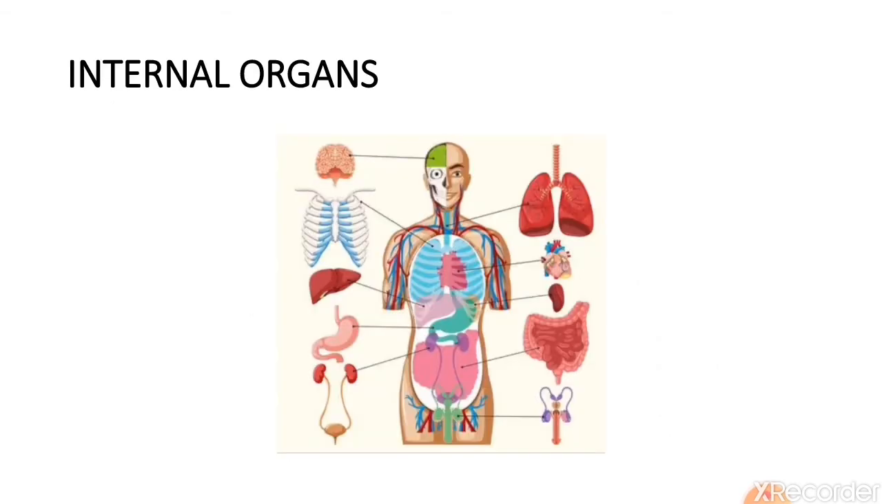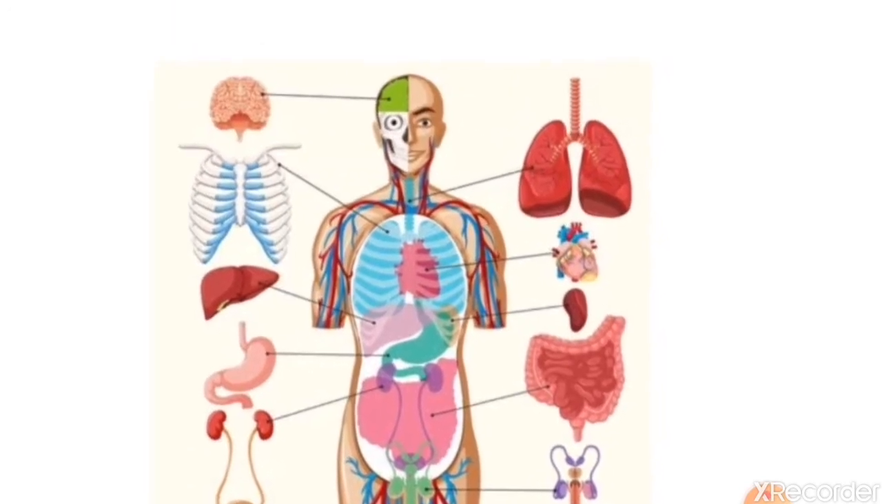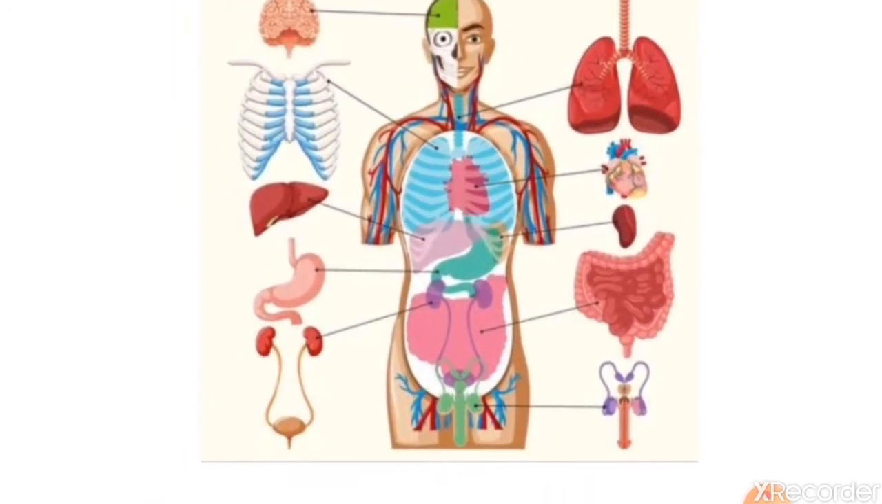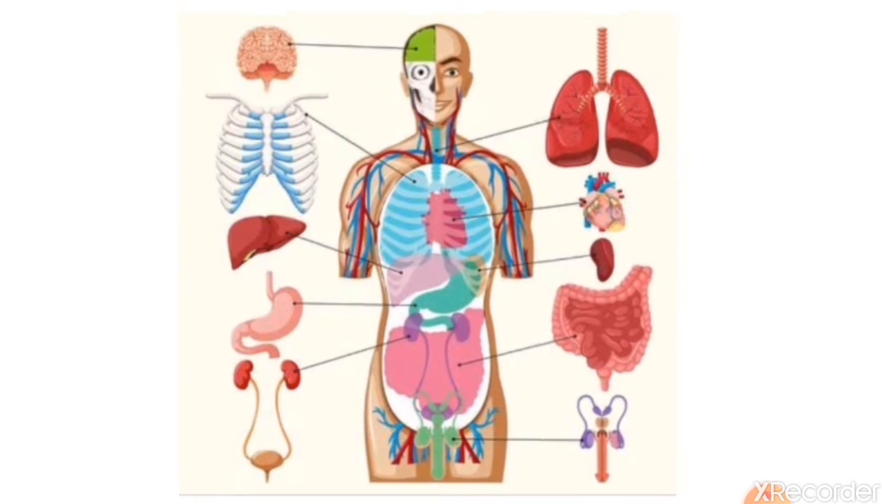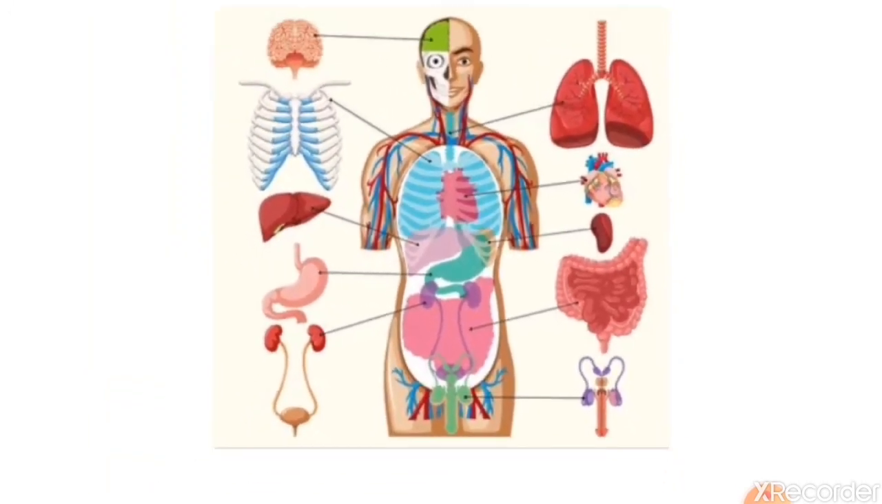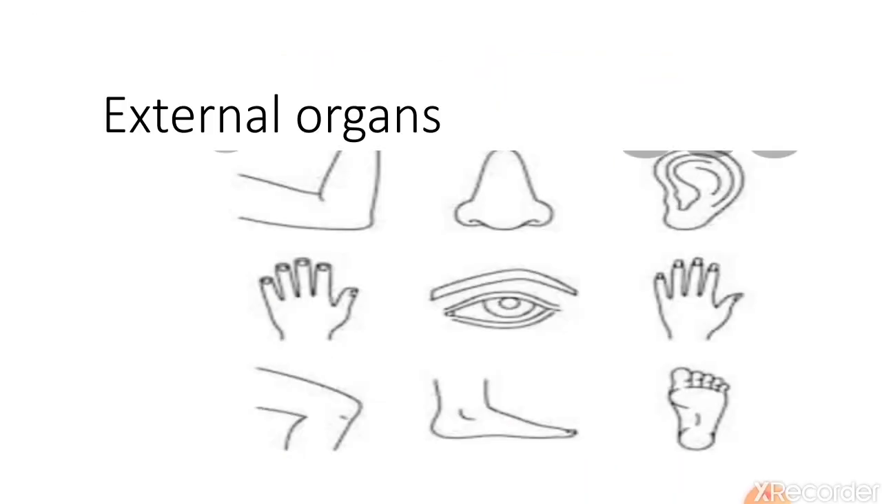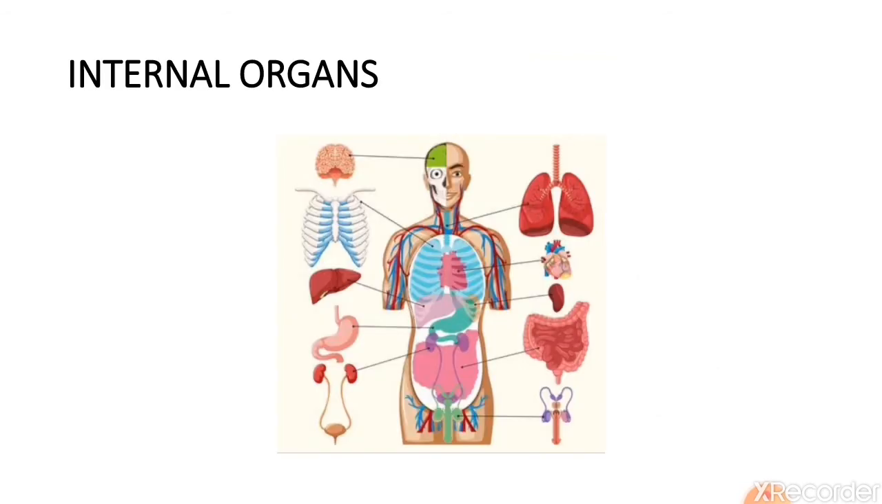We have internal organs as well. Like you can see in this picture: brain, bones, liver, stomach, kidneys, lungs, heart. All these organs which are present inside our body are called internal organs. So our body is made up of external organs and internal organs.